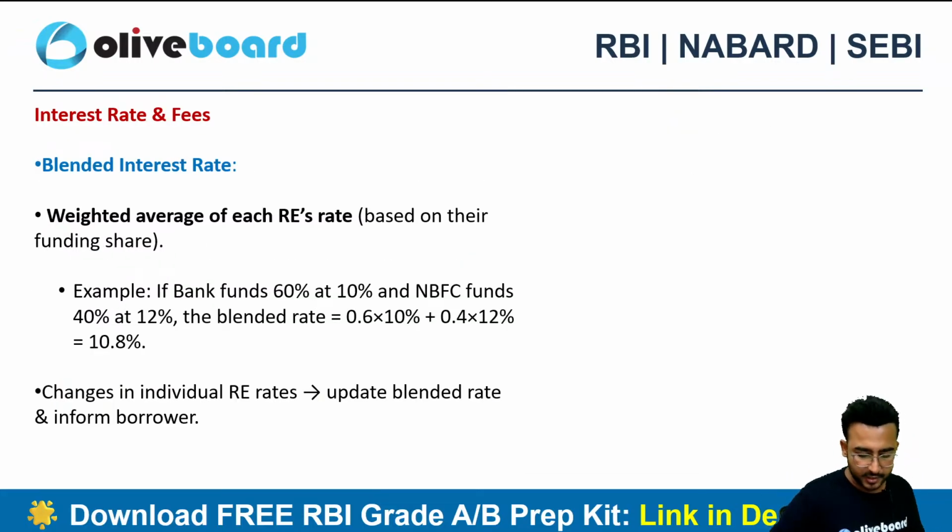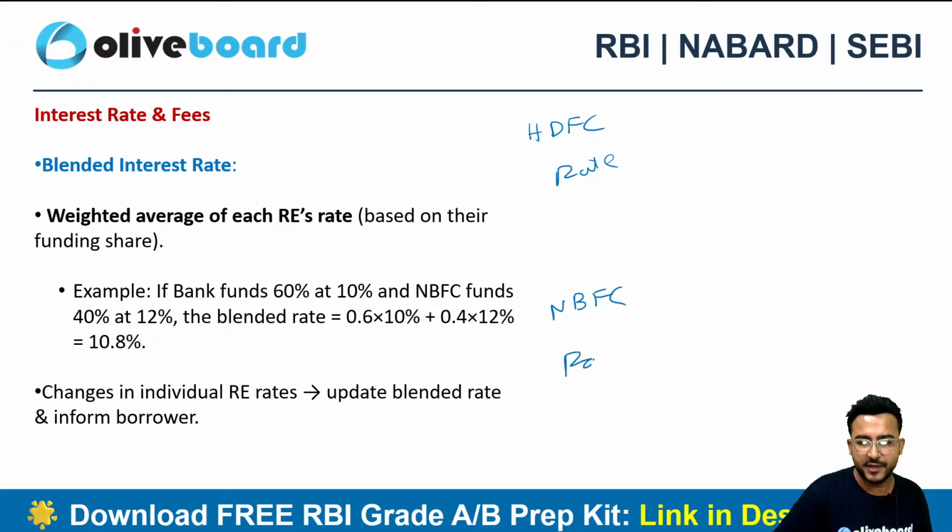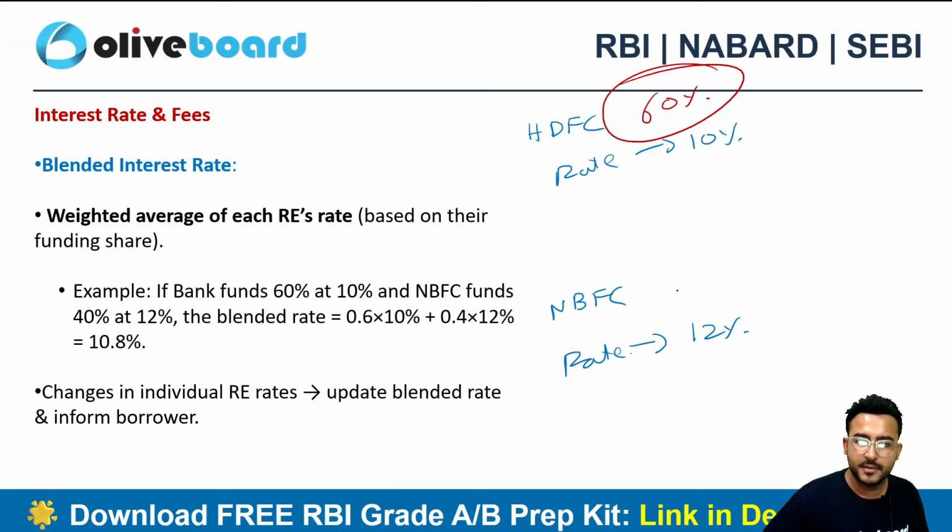Blended interest rate. Now what is the concept of blended interest rate? Obviously HDFC Bank must be charging some different rate of interest, and the NBFC from its clients must be charging some different rate of interest. Let's suppose HDFC Bank charges a rate of 10% on loans. NBFC charges a rate of 20%. And 60% of the loan is being financed by HDFC Bank. NBFC has financed just the 40% of the part.